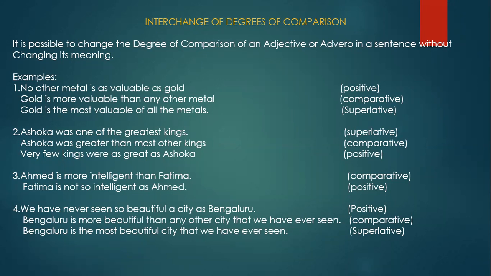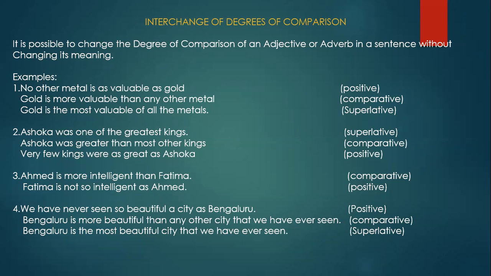Now we'll see these examples in your textbook. So the first one, the sentence is in the positive form. See, no other metal is as valuable as gold. No other metal is as valuable as gold.